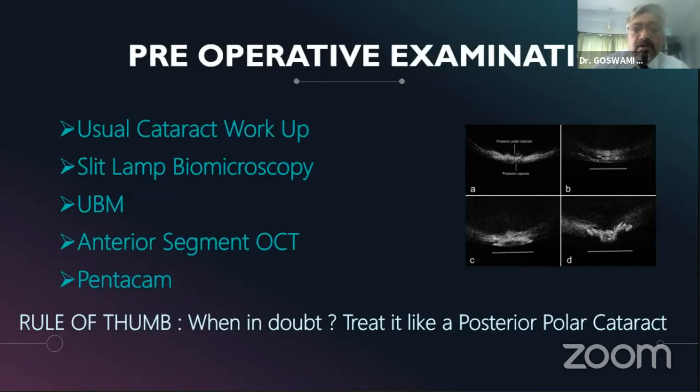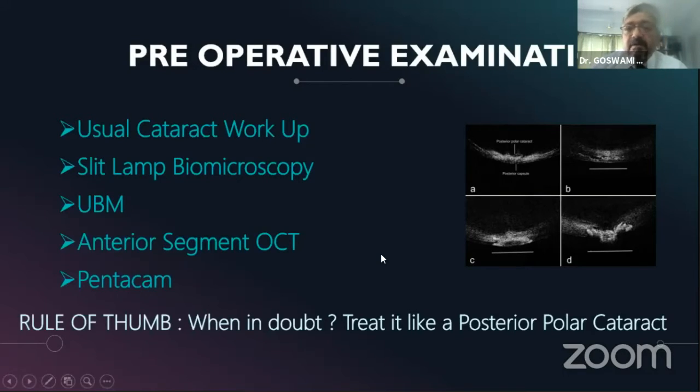Number one, of course, we have to do the usual cataract workup that we do for all patients, and if we have the facility for a UBM or anterior segment OCT or Pentacam, we should use it to the full, because that way we will have a visualization of the defect in the posterior capsule, and we would be more prepared in handling the case during the surgery.